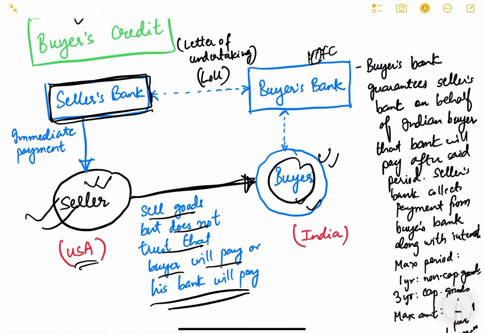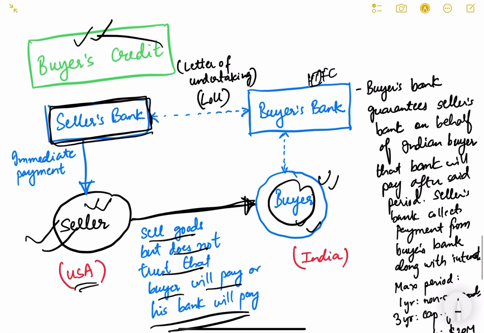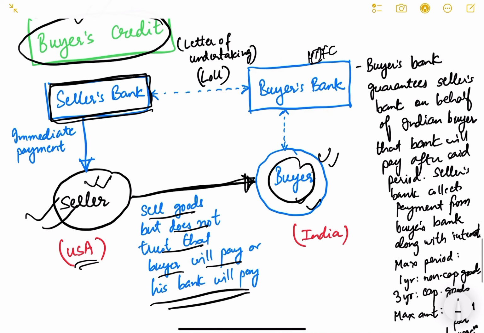So how will this happen? This is done through the buyer's credit platform. So what will happen? See, this buyer will approach his buyer's bank, say HDFC Bank in India. He will have some collateral with the bank, or he has some deposit. So there is a trust developed between the buyer and the buyer's bank.